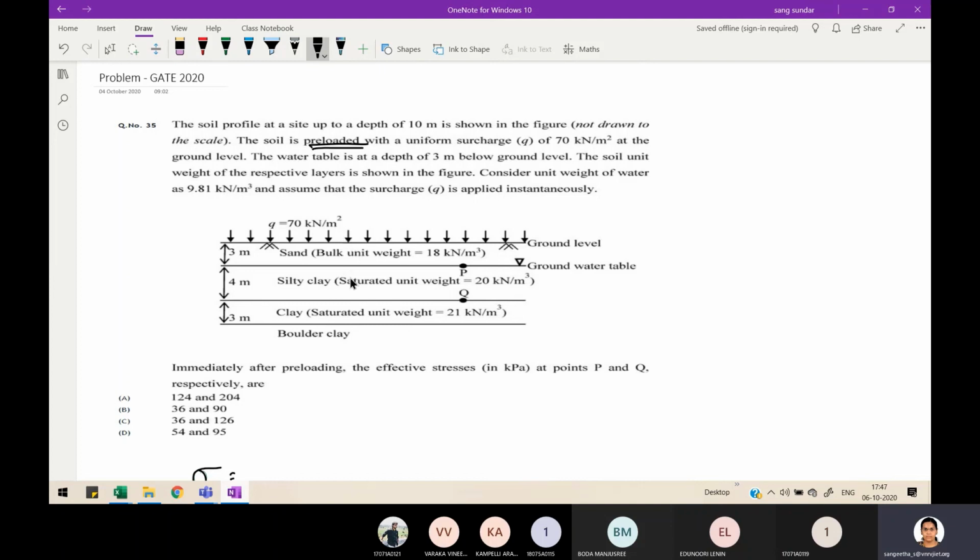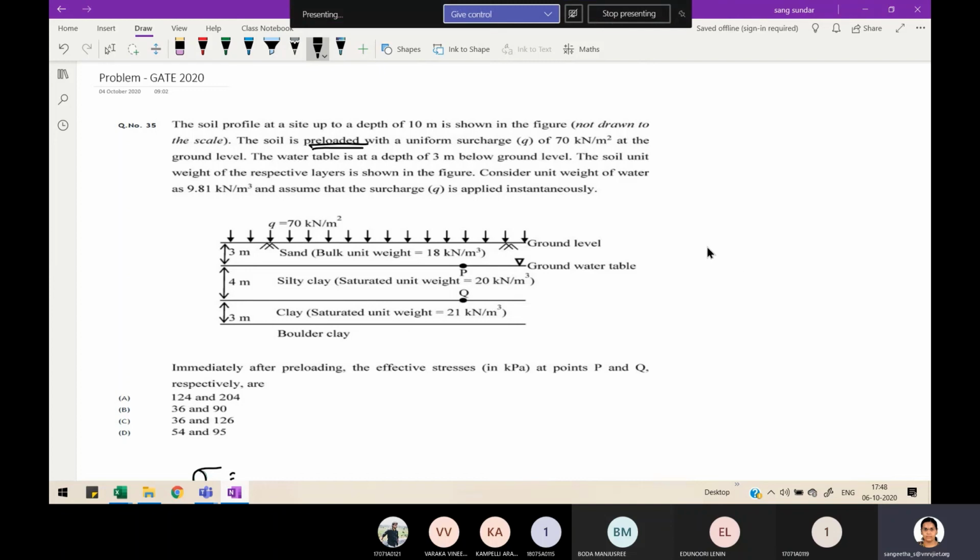So generally they do this work to do consolidation. Okay, so preloading is a method of improving the clay soil. If they do not do this preloading, then the soil will start settling when the building is newly constructed.